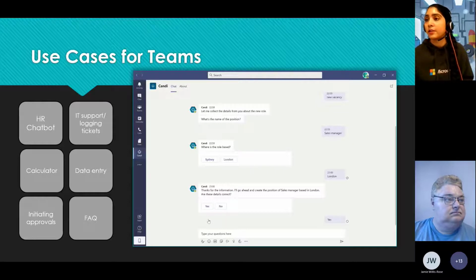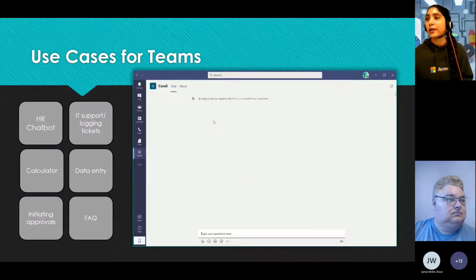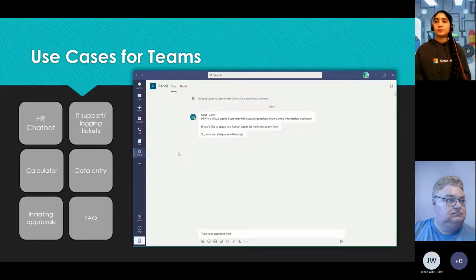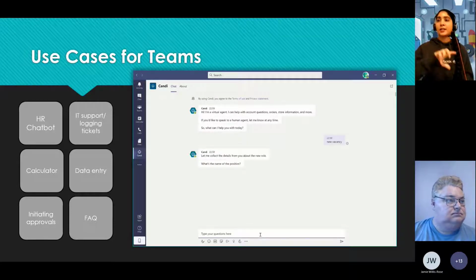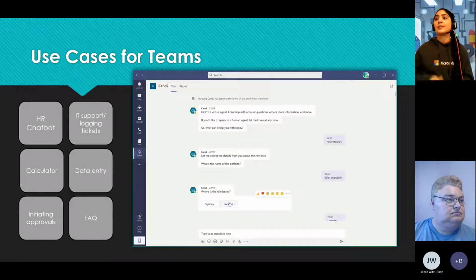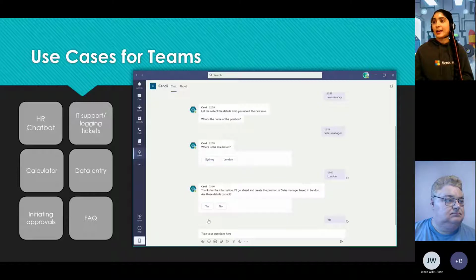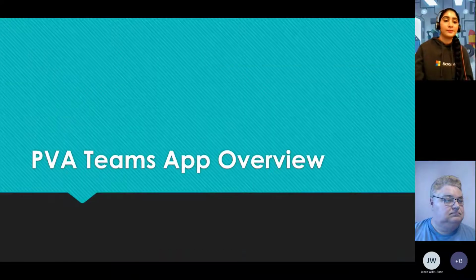So I think that one was a video there, but it's probably finished going now. I think I've already started playing it. But this is one that I've built where it can be used for recruitment. So this one that I'm showing here will go and create a task in Planner for people based on the inputs that you're doing here. So it's all about cutting down your time for going and manually doing this. You can just get the bot to do it for you.